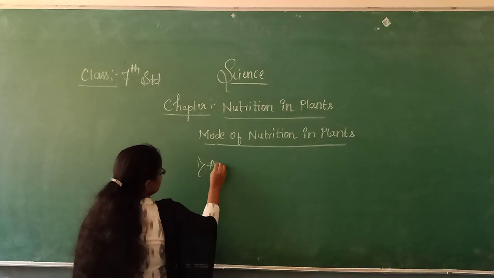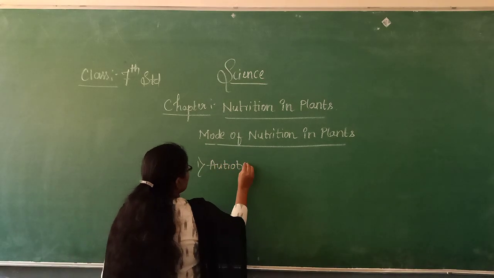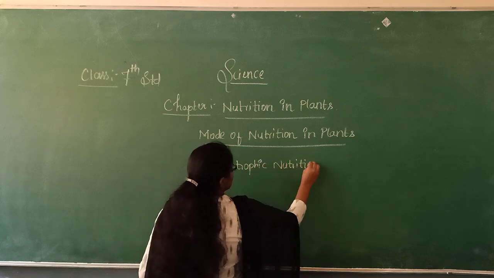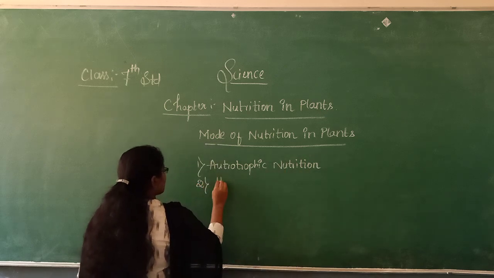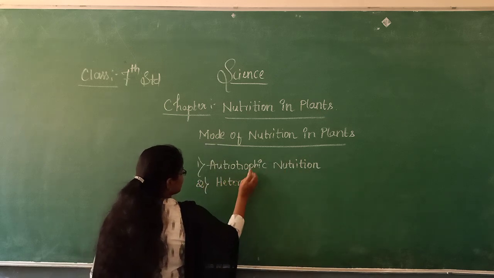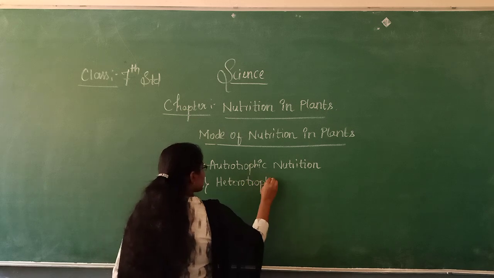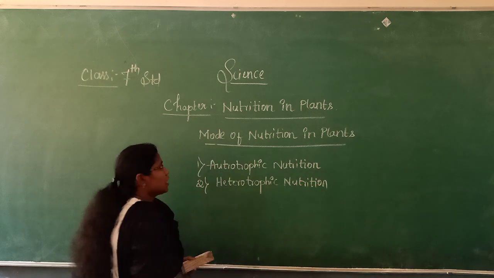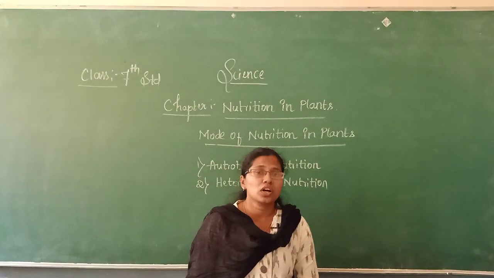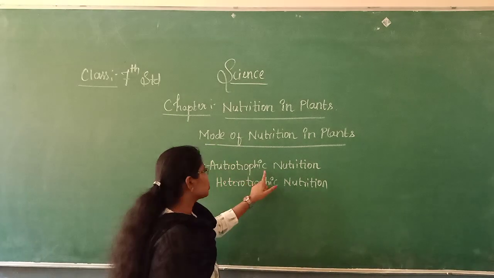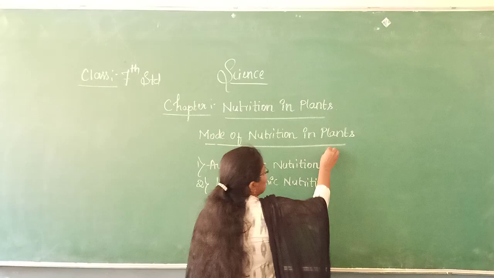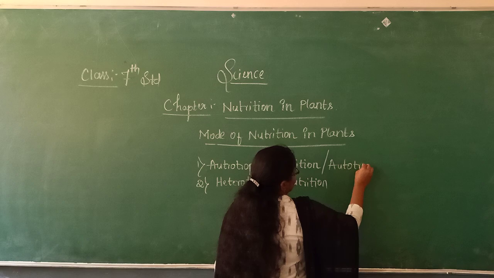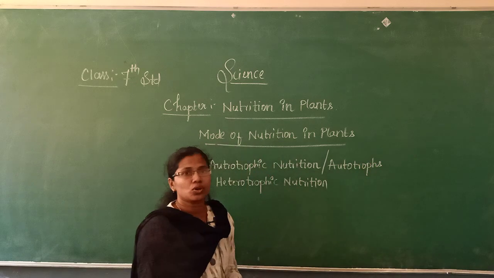Here I am going to write it on the board: autotrophic nutrition, and the second one is heterotrophic nutrition. Here first we shall learn the meaning of autotrophic nutrition, or autotrophs.